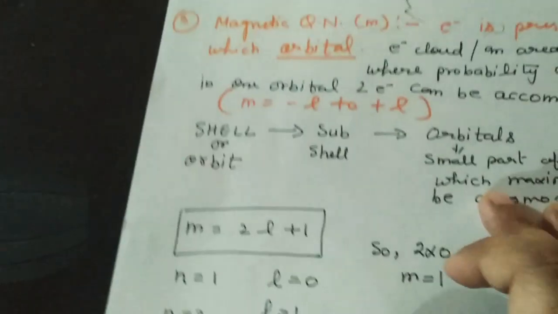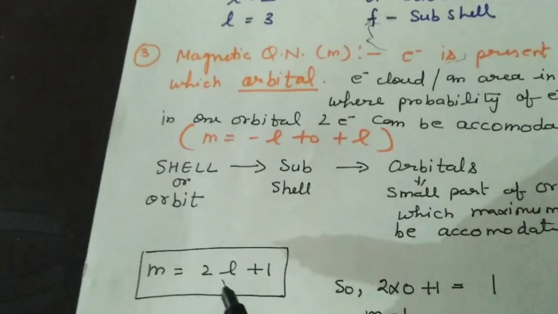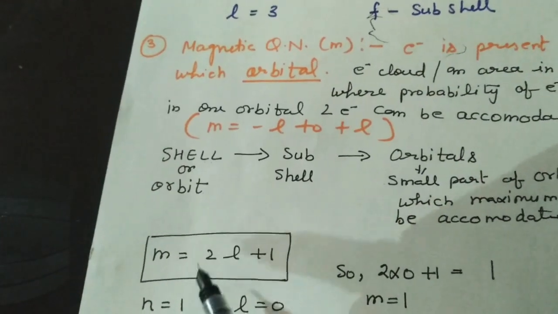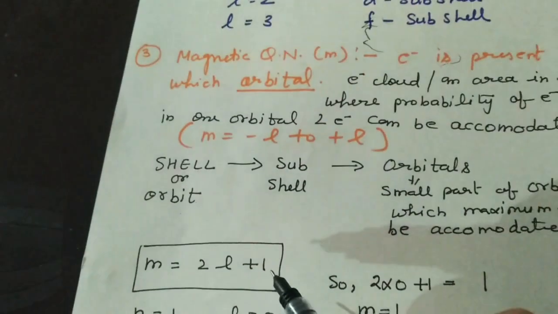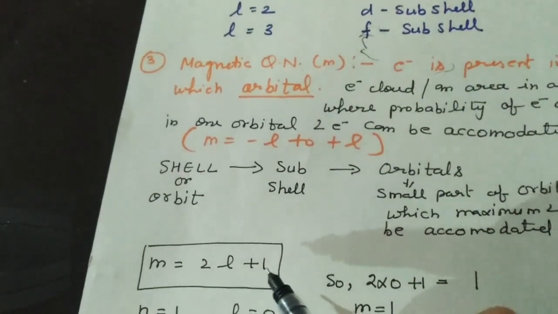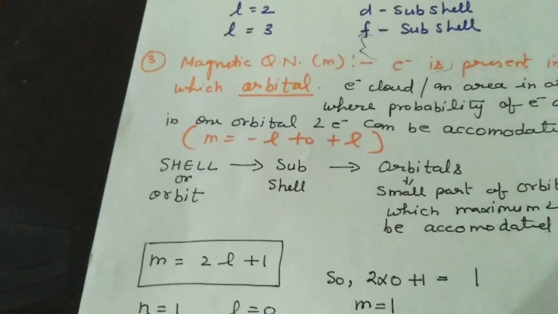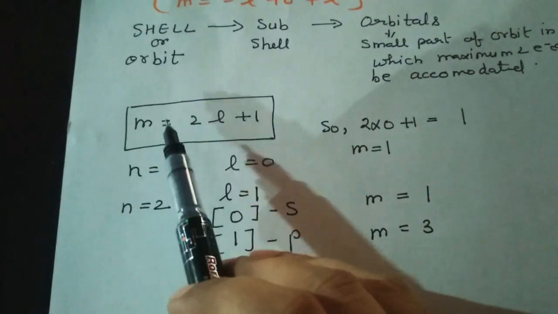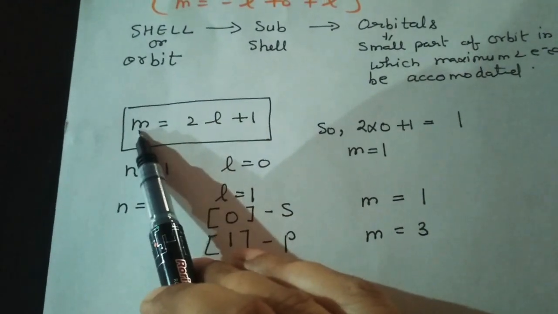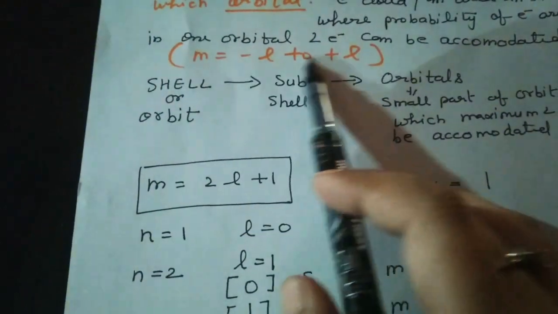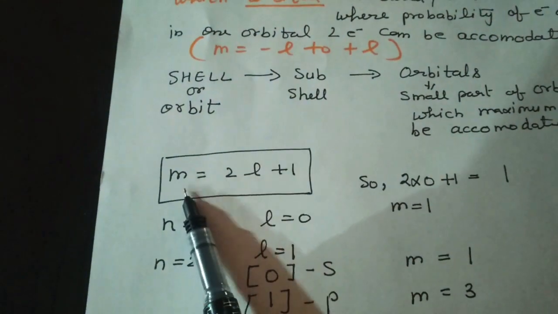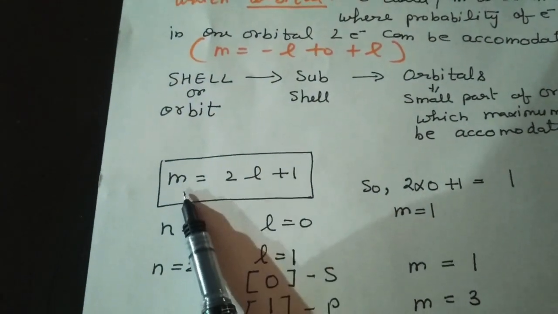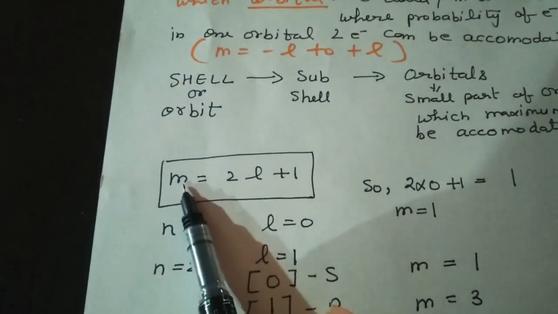Okay. Now here is M equal to 2L plus 1. It is the formula for finding out the value of M, the number of orbitals.